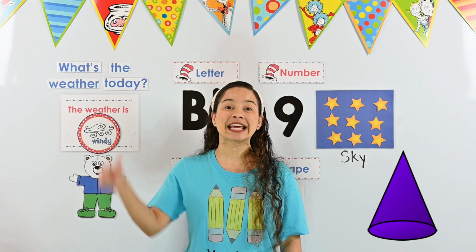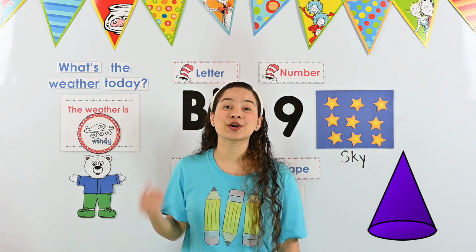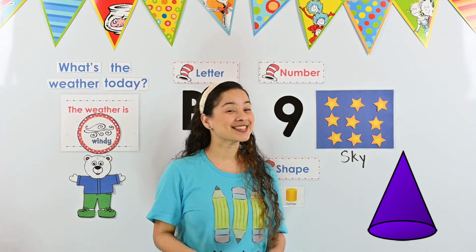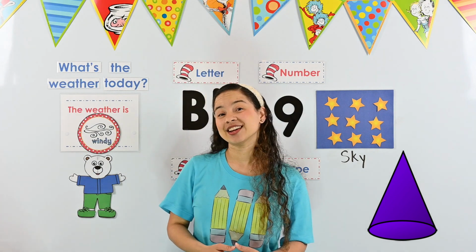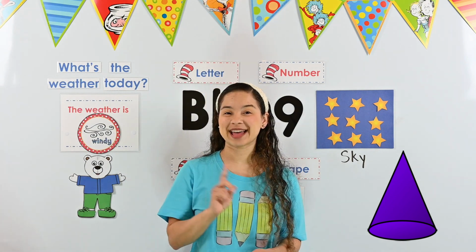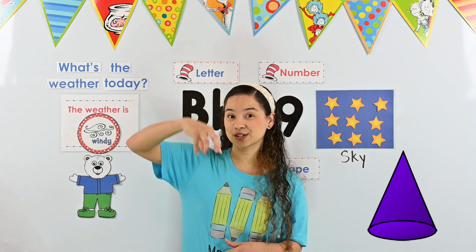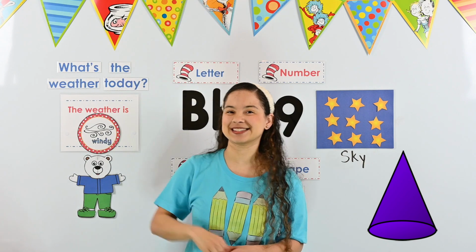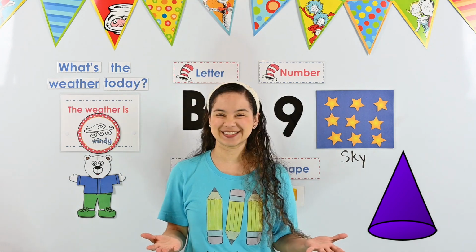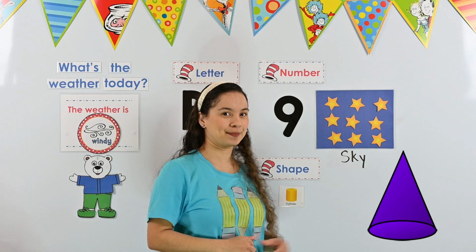Okay, let's look at another shape. Is this a cylinder? If you have your thumb down, you are correct. This is not a cylinder. It does have a circle shape at the bottom, but there's a point at the top. Our cylinder doesn't have a point at the top or the bottom. Let's take a look at one more picture.